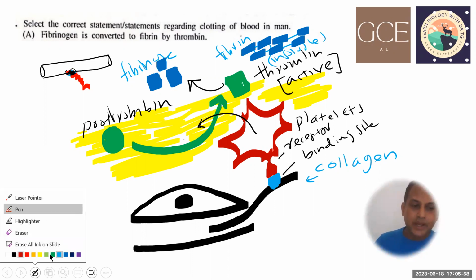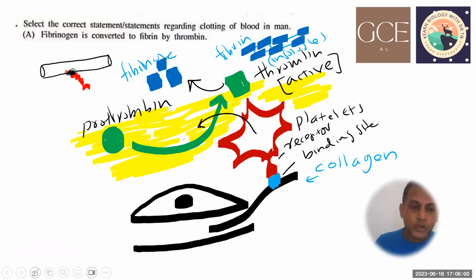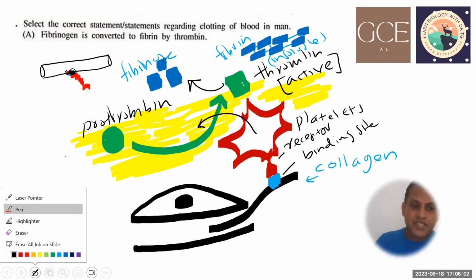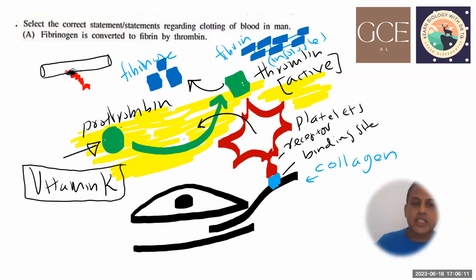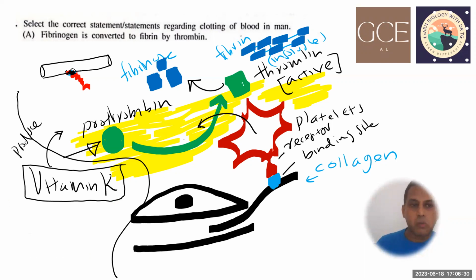Okay, certain other things are also required for this process. For example, for production of prothrombin, vitamin K is important. It is not directly involved in the clotting process. The clotting process is a separate process, but vitamin K is important for the production of prothrombin. Vitamin K helps to produce prothrombin.